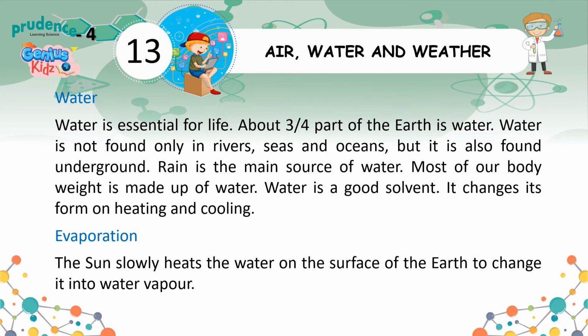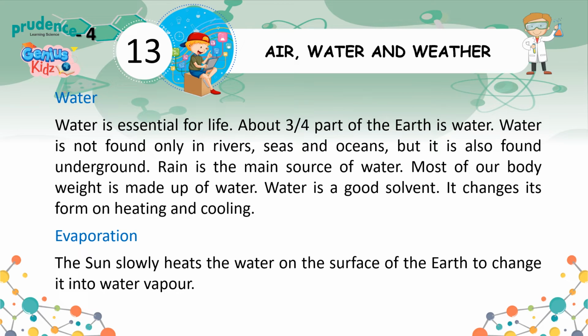Water. Water is essential for life. About 3/4 part of the earth is water. Water is not found only in rivers, seas and oceans, but it is also found underground. Rain is the main source of water. Most of our body weight is made up of water. Water is a good solvent. It changes its form on heating and cooling.